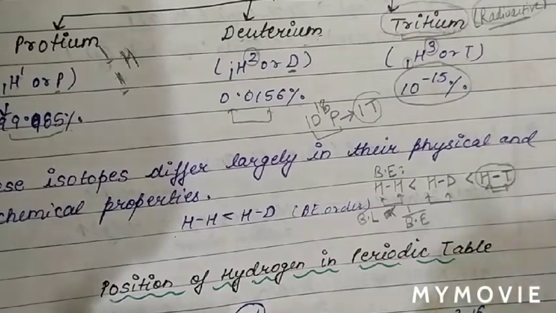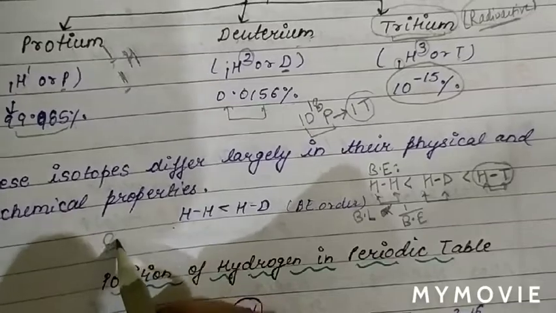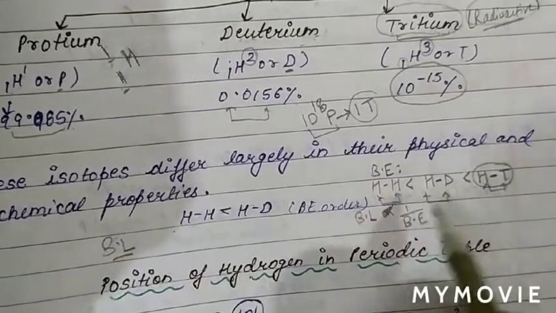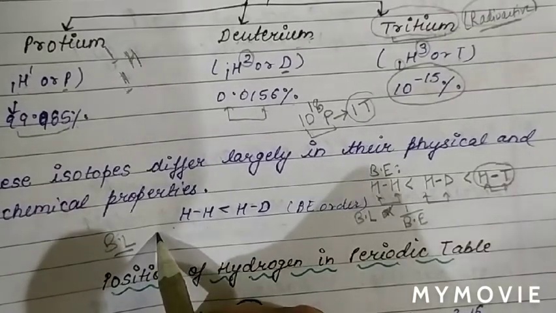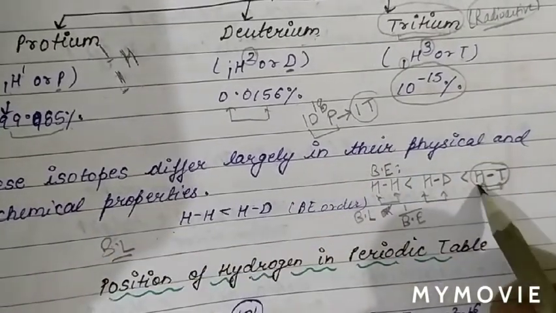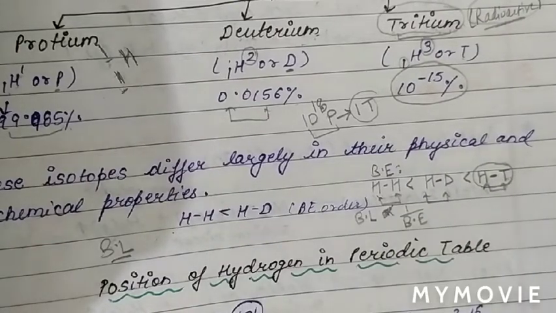So the order of bond length will be, as bond energy is highest for hydrogen and tritium, therefore bond length is lowest in the case of hydrogen and tritium, and bond length is highest in the case of hydrogen and hydrogen.